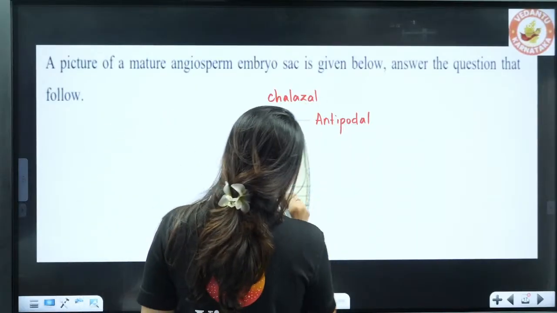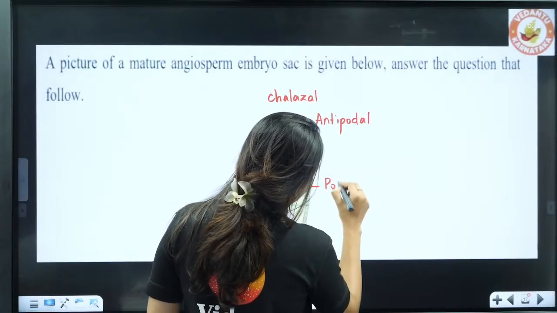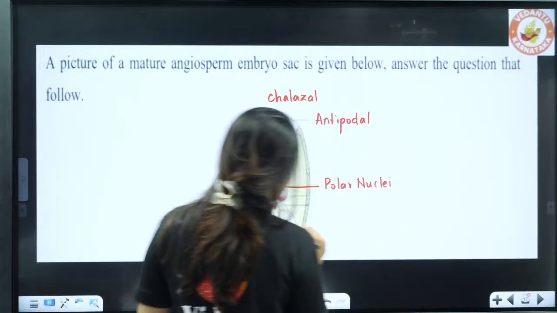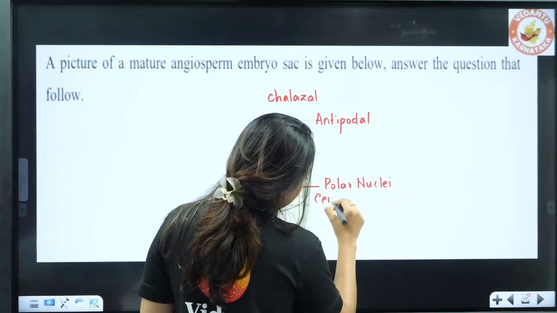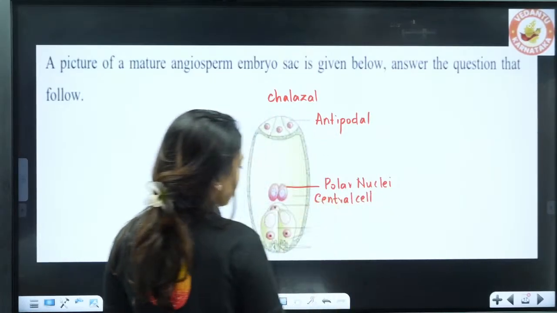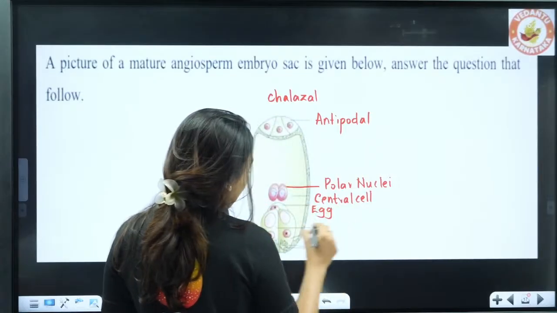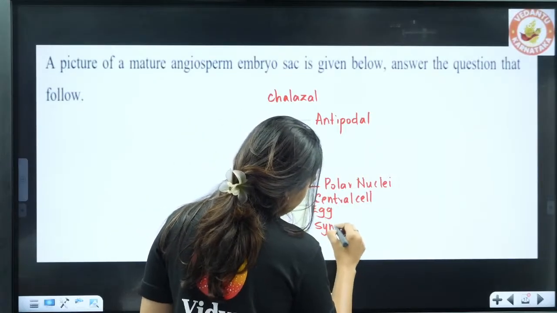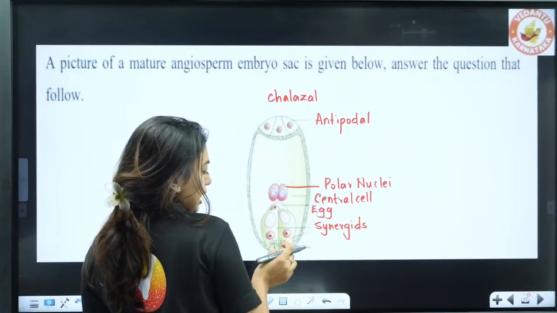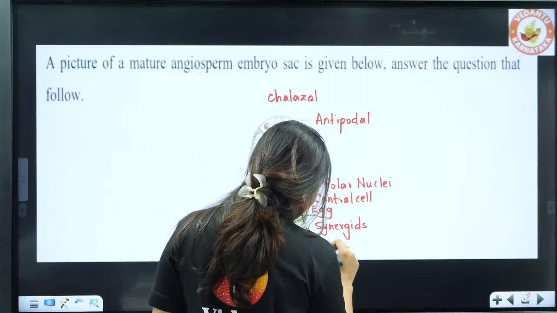Then here, students, the two circles. This is called the polar nuclei. Then we will have the central cell. Okay, central cell. Clear? Then this is going to be called the egg. Okay, egg. And this is the synergids. Okay, synergids. And in the synergids there are finger-like projections which are called the filiform apparatus.